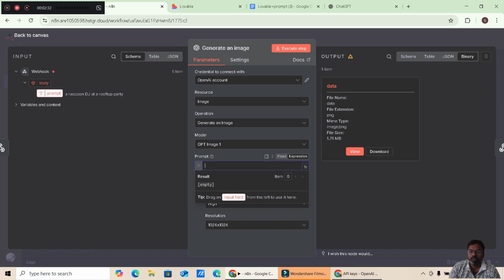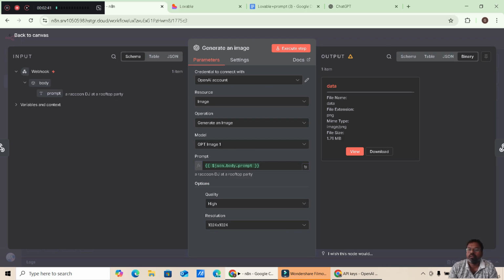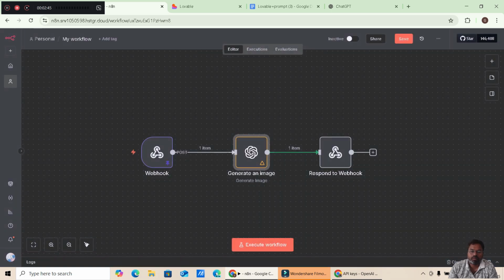Expression, and it's done, right? So everything is done. So the webhook, respond to webhook and generate an image, everything has been done.